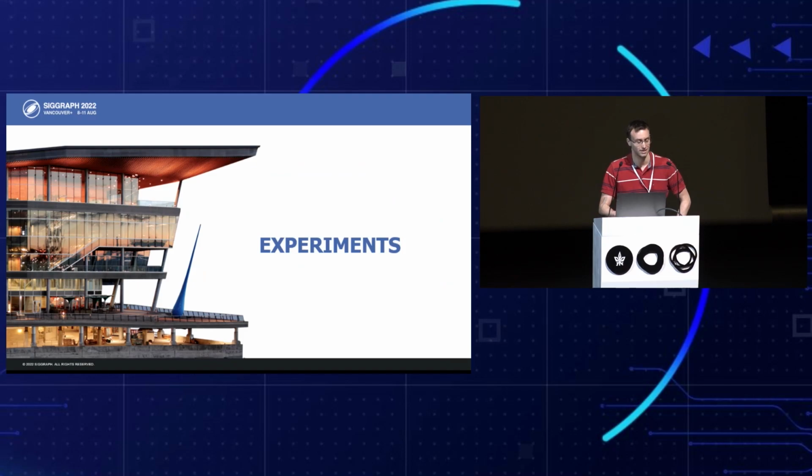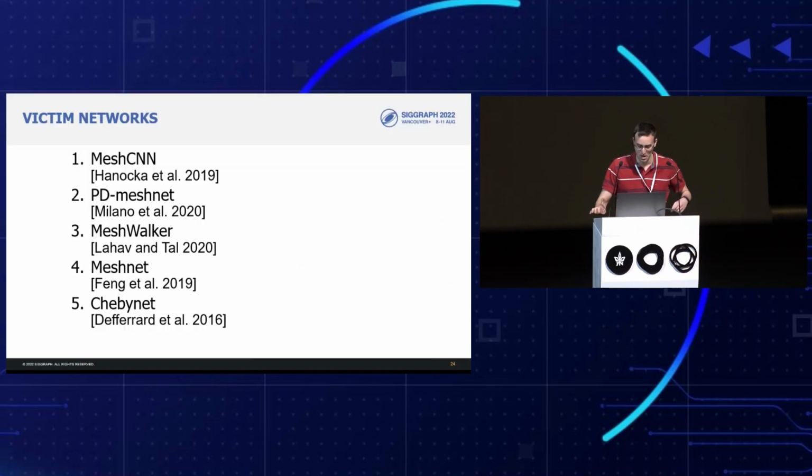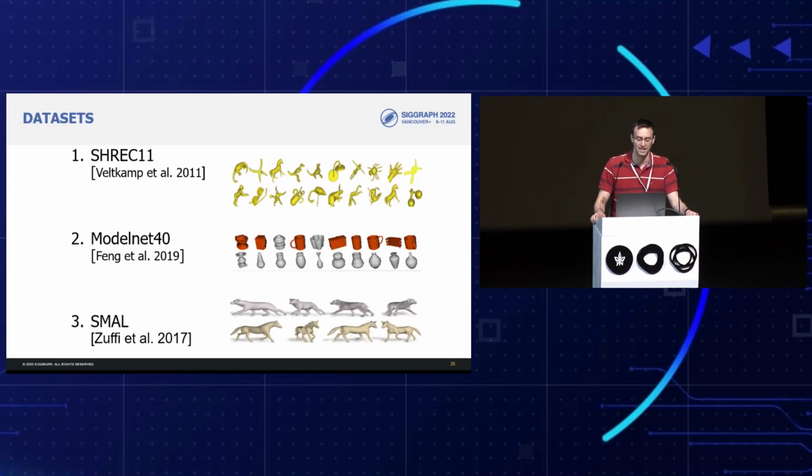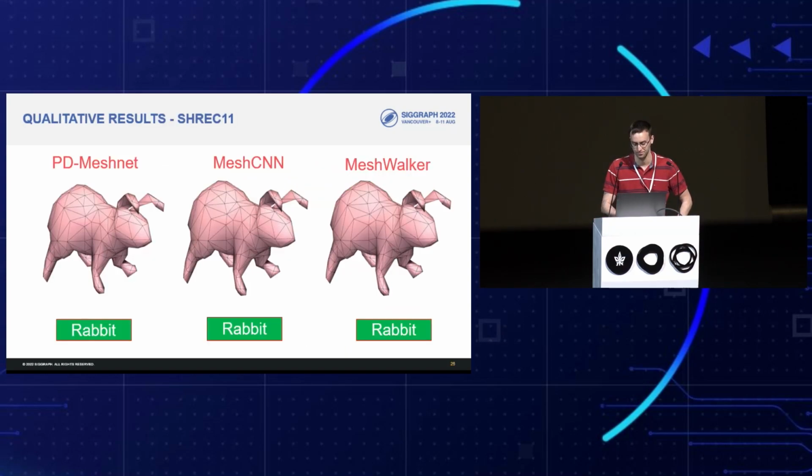And now, it's time for some results. We ran our experiments on 5 state-of-the-art networks: MeshCNN, PDMeshNet, MeshWalker, MeshNet, and ChebiNet. And we used 3 different data sets: Shrek 11, Modern 40, and SMAL. Shrek 11 and SMAL are both small data sets of manifold meshes that contain mostly natural objects. Modern 40, on the other hand, is much bigger. Its meshes aren't necessarily manifold, and it contains mostly man-made objects. We will present the results on Shrek 11 only.